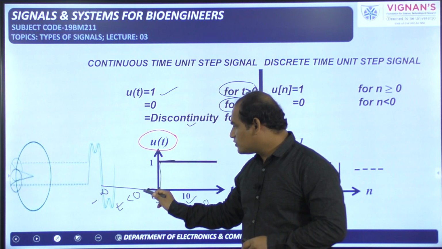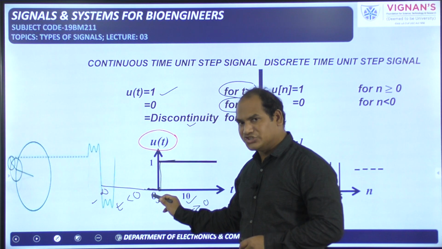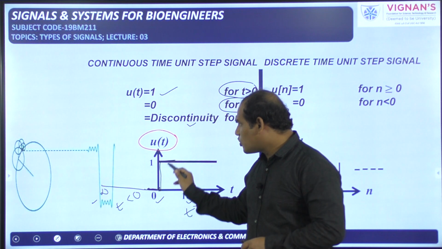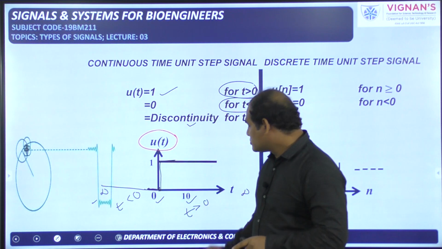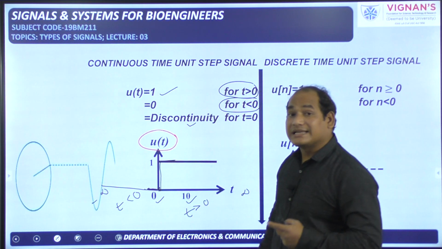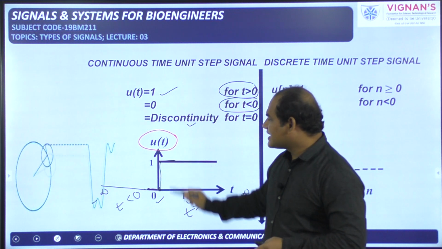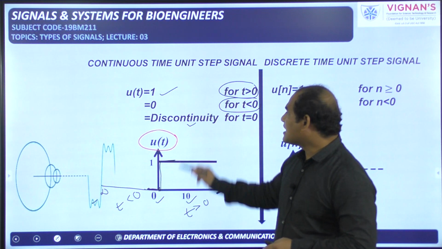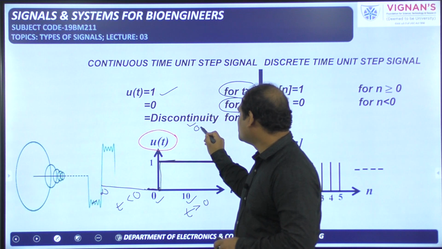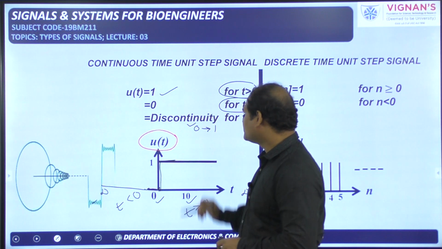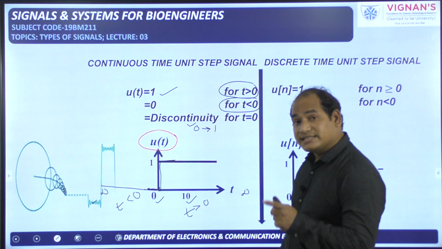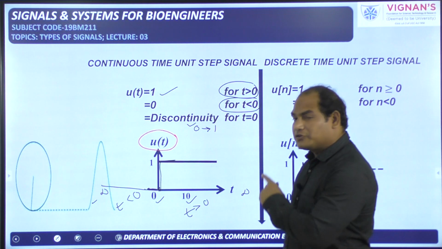Just before t is equal to 0, how much amplitude is there? 0. Just after t is equal to 0, how much amplitude is there? 1. So exactly at t is equal to 0, what is happening? The amplitude suddenly rises from 0 to 1. That is called discontinuity from 0 to 1. Like this also you can represent. Okay, there is a discontinuity in this particular unit step signal.